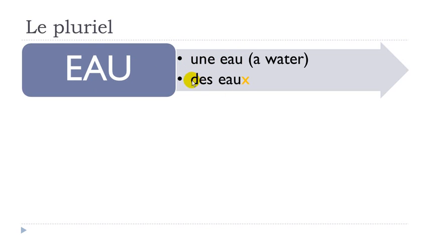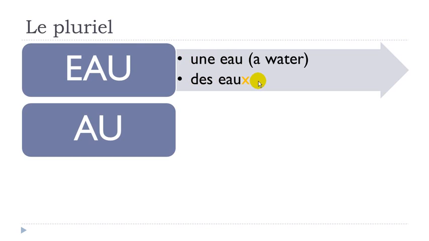So in that case, you won't add the s as we saw previously, but the rule is that you put x at the end, but same rule, you don't pronounce it. Des eaux.